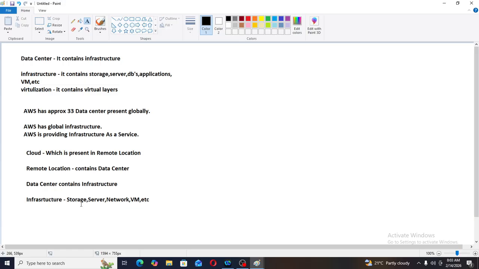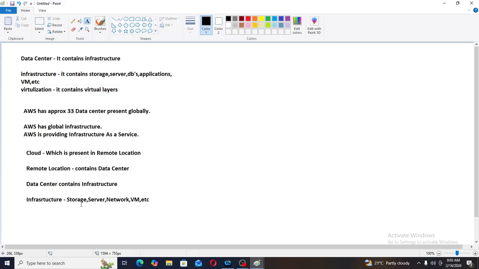Now we can access all these services using the Amazon Management Console. Whichever service I want to access, I just log into AWS, and there will be the Amazon Management Console page. It is like a dashboard page. In this console I just need to search for the service. For example, if I want S3, I go to the Amazon Management Console and search for S3. I can see S3.